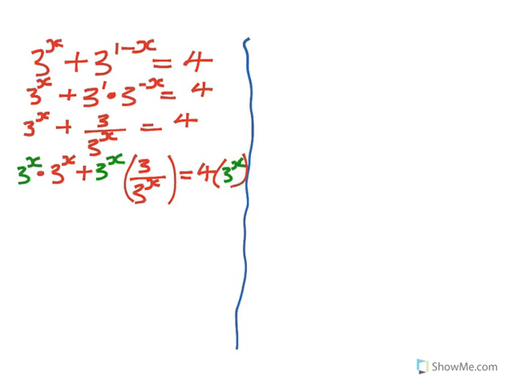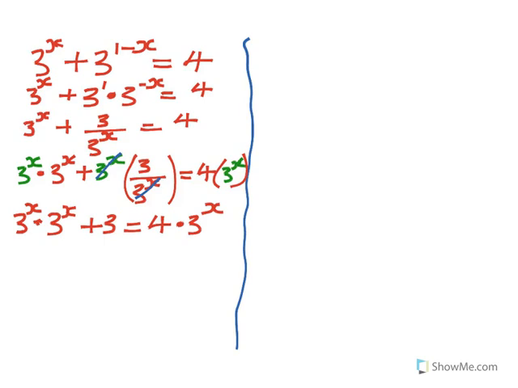You can see I'm distributing 3 exponent x throughout. Why? So that I can remove that fraction there. So now I will have 3 exponent x dot 3 exponent x plus 3 is equal to 4 dot 3 exponent x. That's what I'm having.